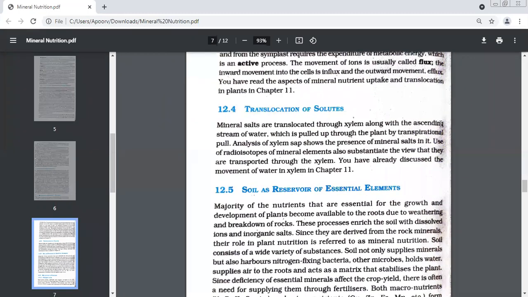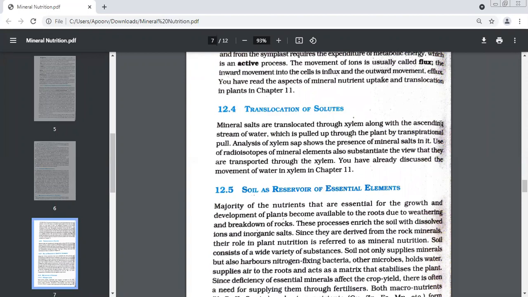How do minerals move in a plant? We have already discussed in detail, by the process of symplast and apoplast, so we are not taking it up again. However, this is a new word for you, flux. What do you mean by flux? Movement of ions.